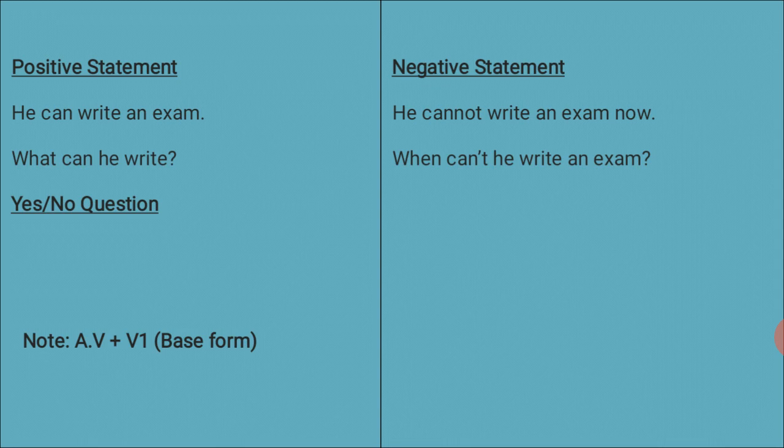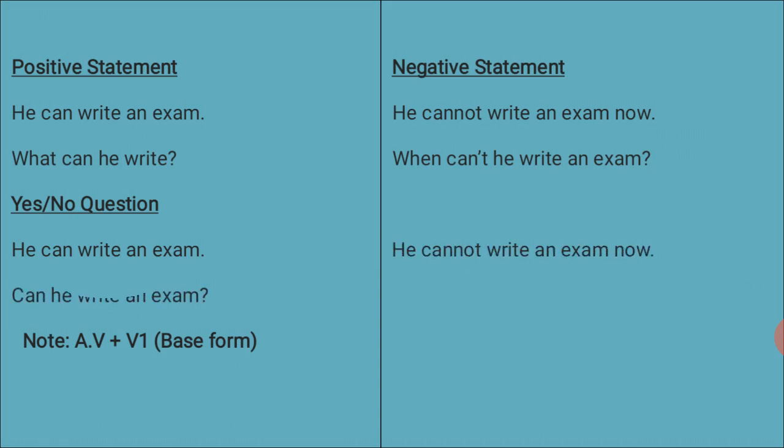There is an object. There is an idea, there is an action. We are using what. And for a yes or no question, he can write an exam. He cannot write an exam. Can he write an exam? This is a yes or no question.